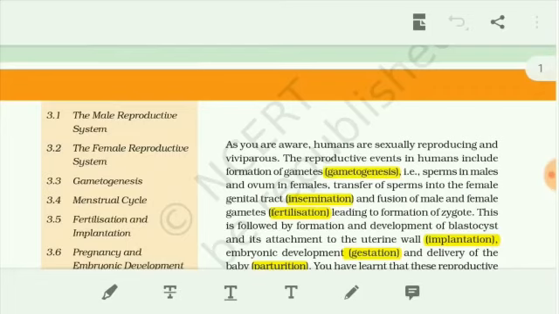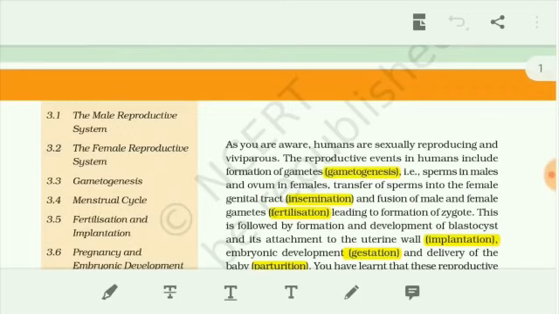Normally, as you are aware, humans are sexually reproducing organisms. In sexual reproduction, two individuals are involved and produce male and female gametes, and after production the male and female gametes are fused to form a zygote, and the zygote develops into an embryo. These are the basic events in sexual reproduction. Viviparous organisms lay young ones. The organisms that lay eggs are known as oviparous.